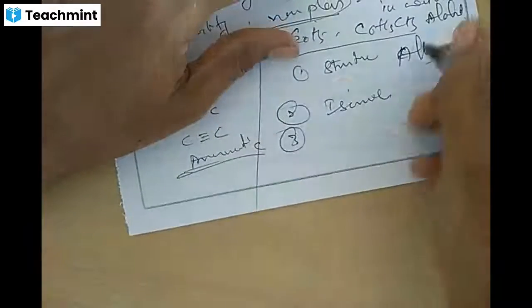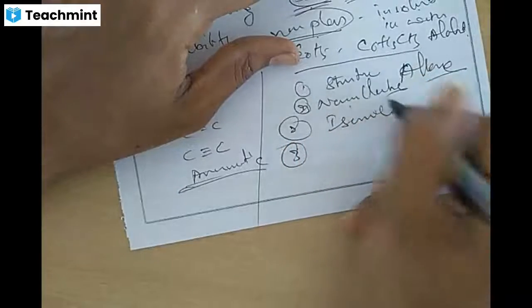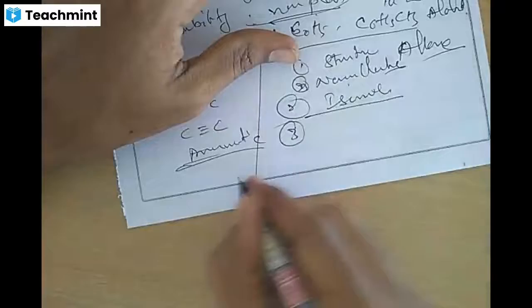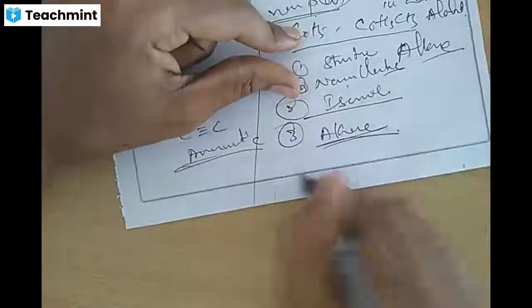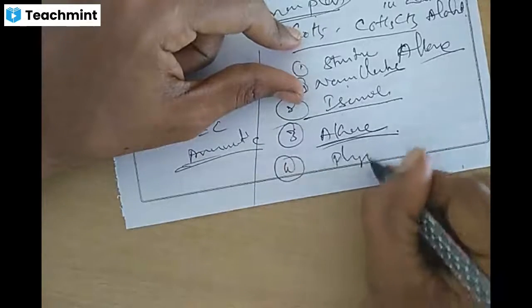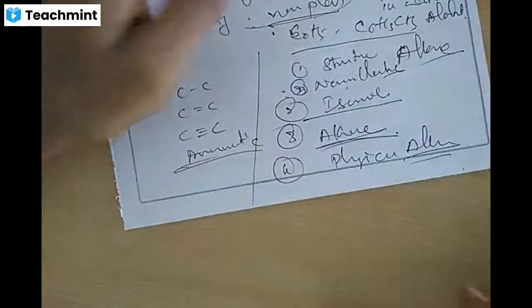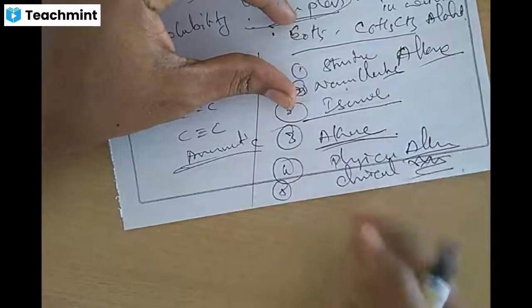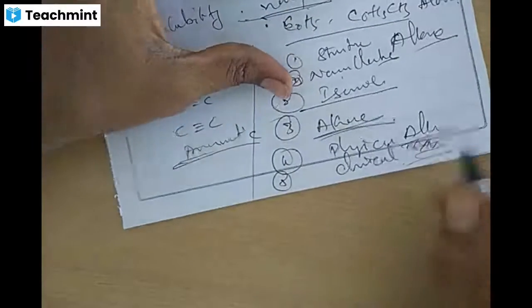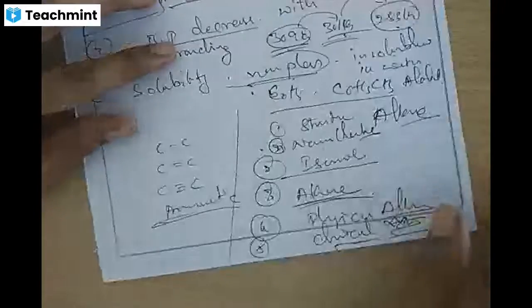Then nomenclature, which we already studied, just recall. Then the method of preparation of alkanes, next physical properties, and after physical properties, chemical reactions. After chemical reactions, conformation: carbon-carbon free rotation leads to conformations. Similarly, we need to study other compounds also.